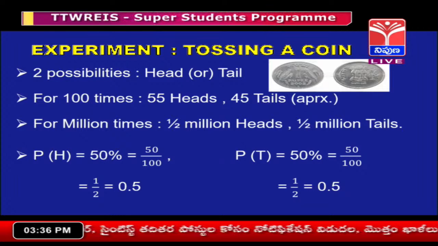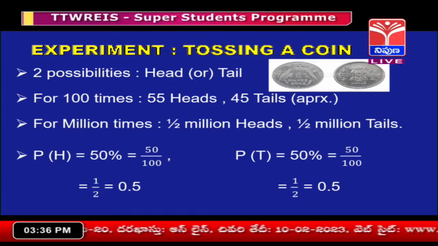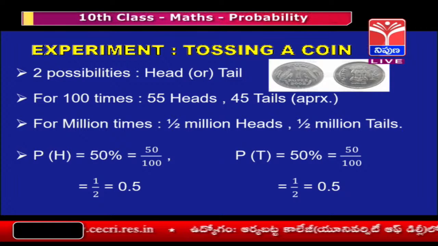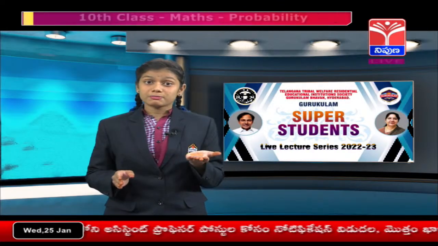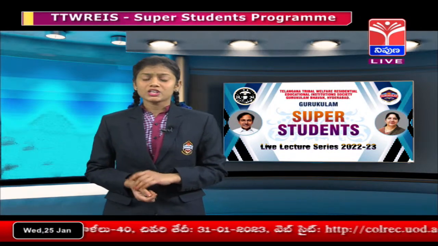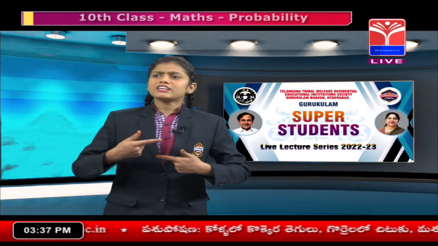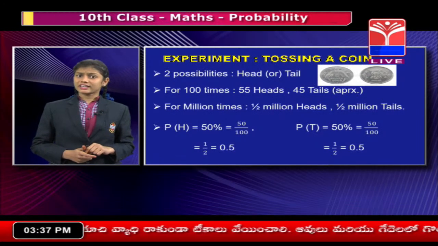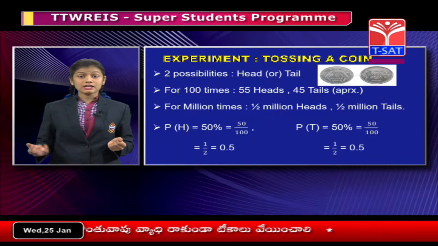If we repeat this activity 100 times, what is the chance of getting heads and what is the chance of getting tails? You might guess it is 50% heads and 50% tails, but that is not exactly so. It is approximately different, like 45% heads and 55% tails, or 55% heads and 45% tails, and so on. Here we are saying approximately, not surely, okay? If we repeat this 1000 times, 10,000 times, and a million times, approximately it is 50% heads and 50% tails.